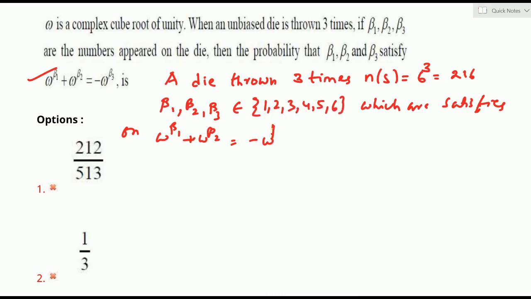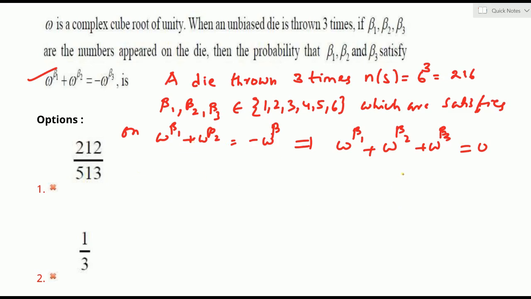Shall I read it as omega power beta 1 plus omega power beta 2 plus omega power beta 3 is 0? So you know clearly that omega's cube roots of unity are given.